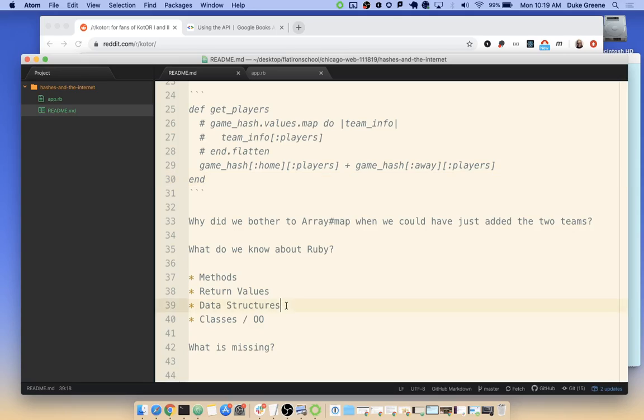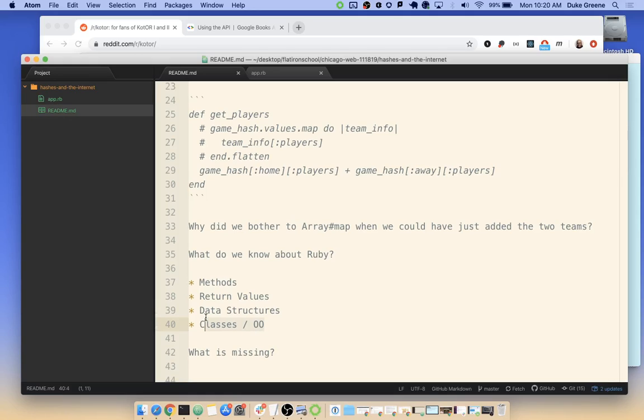We had the data structure of a hash, and we talked about using the syntax on that hash to get various return values. We wrote methods to do all of that stuff. Then later on, after HashKitBall, we dove into classes to figure out ways to organize all of those methods in reasonable groupings. But all of that didn't change the fact that we still had just this hash of player information that had to be copy-pasted by somebody else, like a human had to write it down, and it had to be living in the Ruby code when we arrived there. Right, we had to hard code all that stuff.